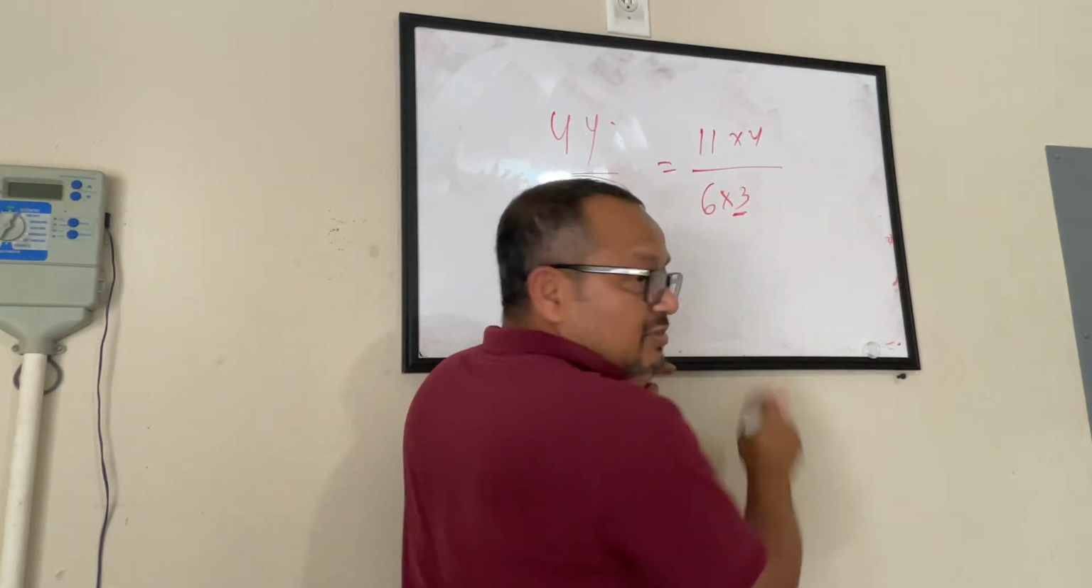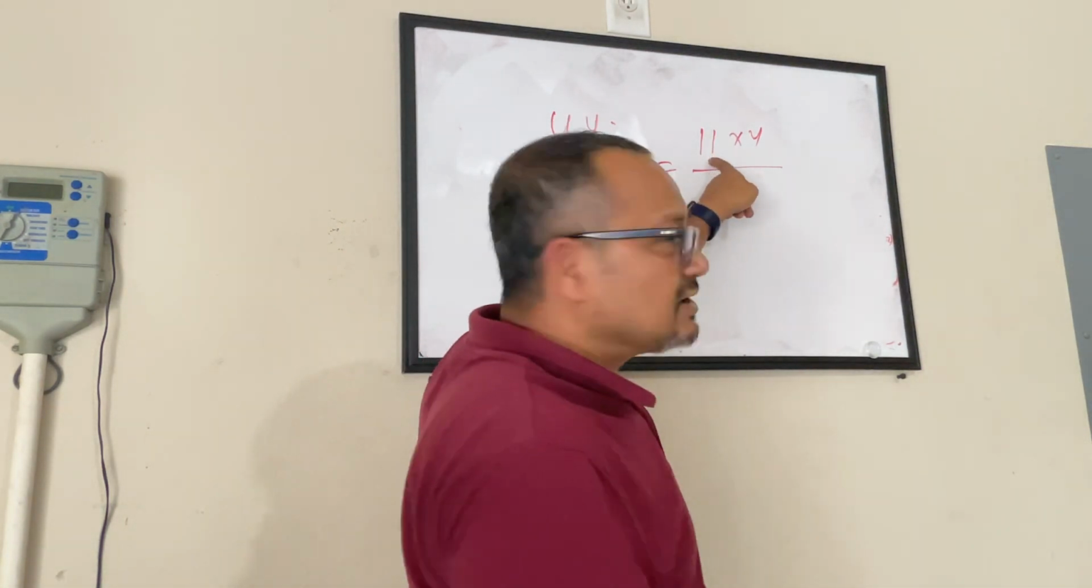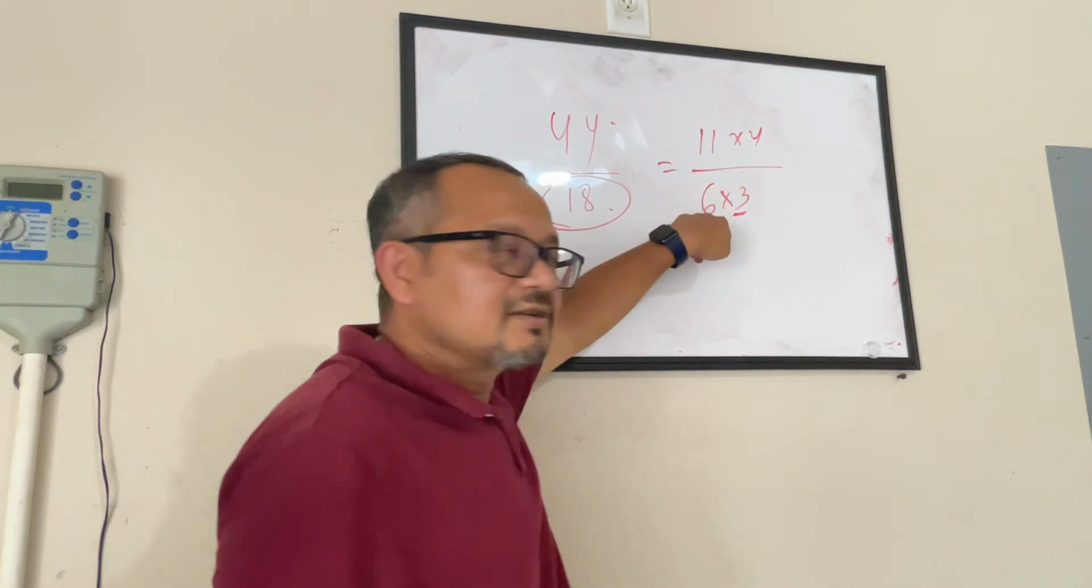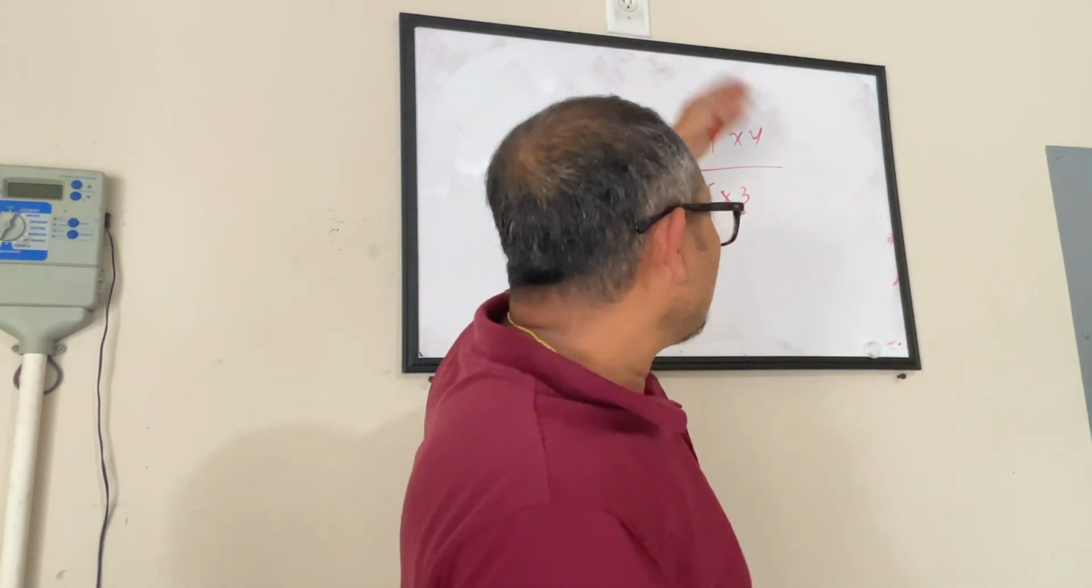3 is a prime number. We cannot break it further. That's okay, leave it. 11 is also a prime number. You cannot break it. There's only one way you can write 11. That is 11 times 1. That's it. You cannot break it. But 6 you can break. 4 also you can break. So let's break. We did not break in the first go.